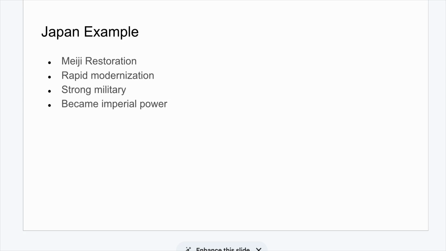Example: Japan. Japan responded differently to imperialism. During the Meiji Restoration, Japan modernized its economy, military, and government. As a result, Japan avoided being colonized and instead became an imperial power itself, expanding into Korea and other parts of Asia.